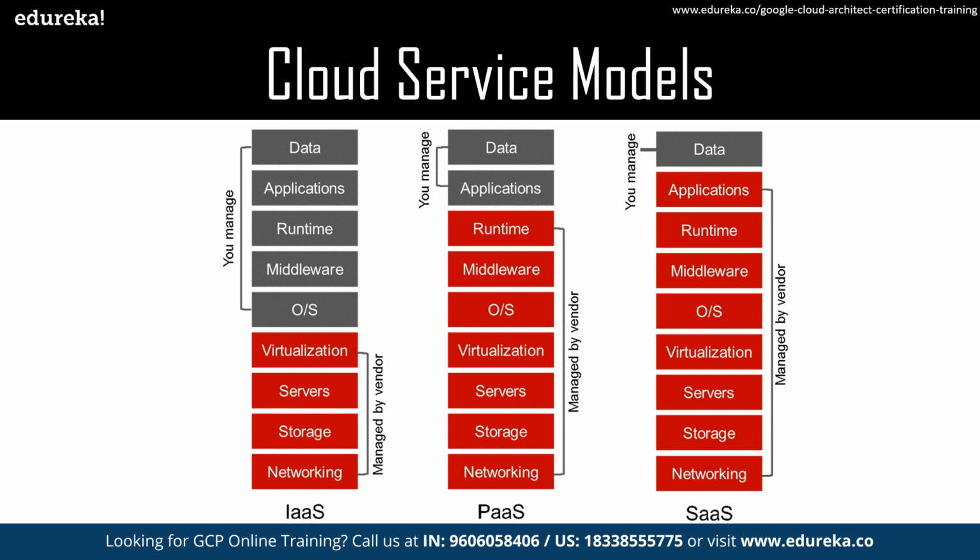PaaS. Now, when you talk about a platform like Google Cloud Platform, it provides you something like App Engine, not the Compute Engine, where the entire application is set up for you. All you do is choose what code or GitHub repository you want to import. Similarly, when you talk about AWS, you have something called Elastic Beanstalk, which works on similar lines.